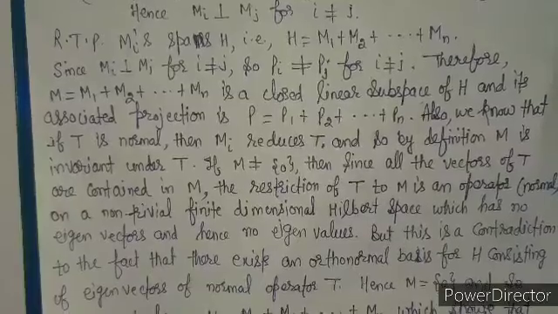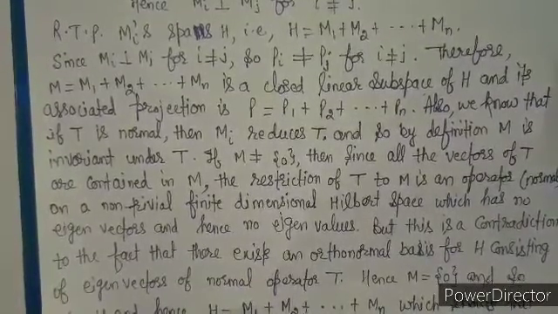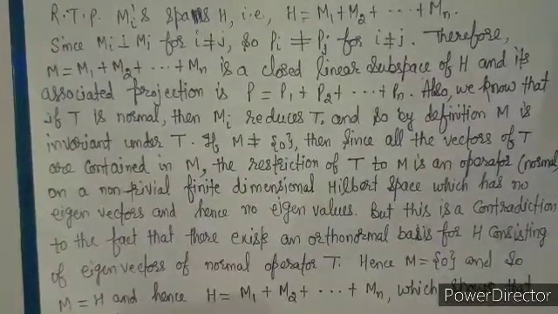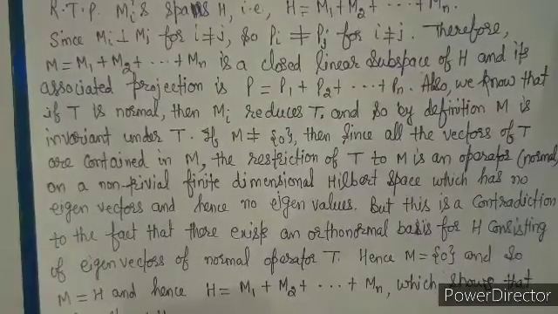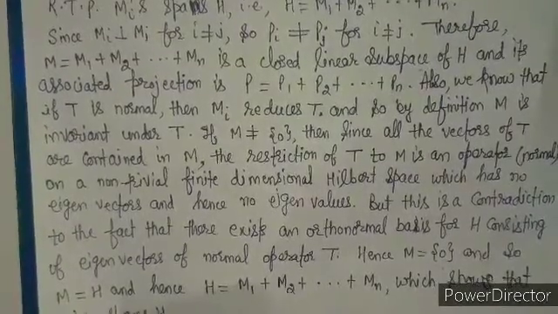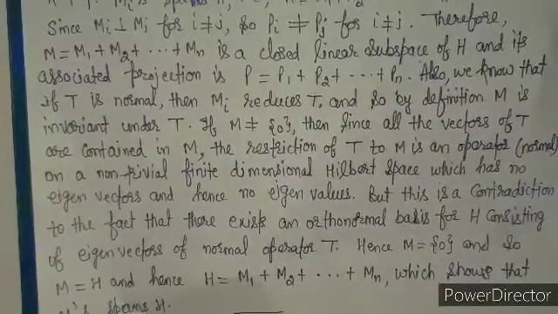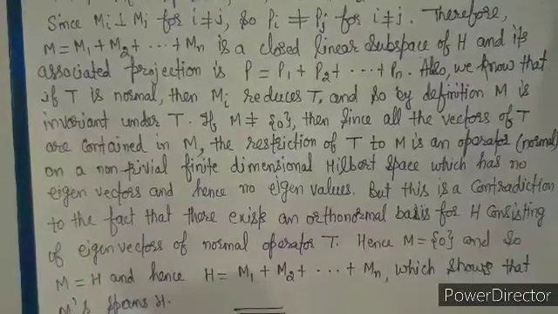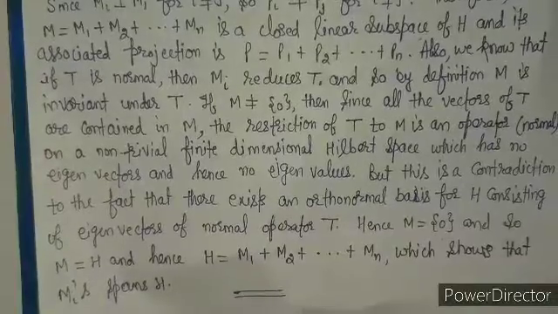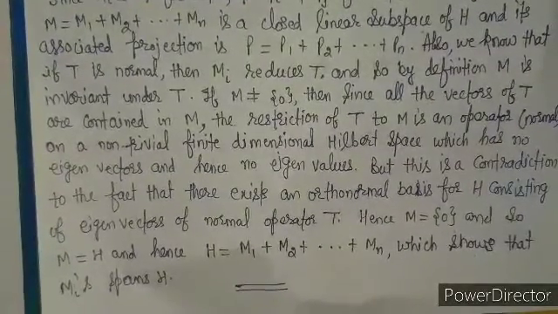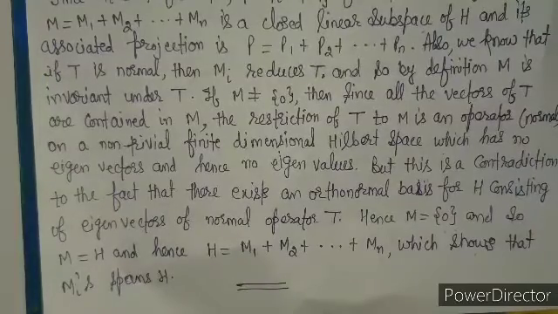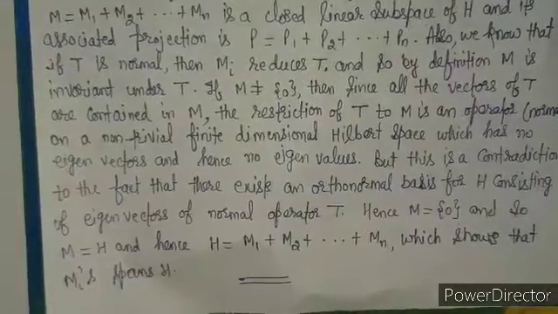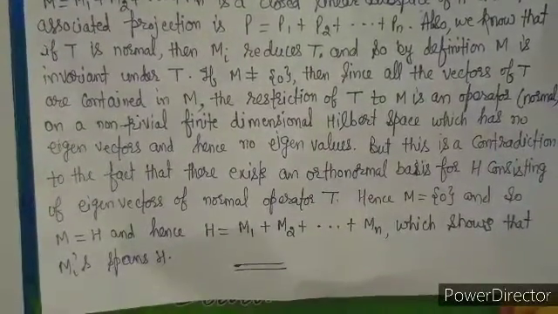And we have read in the previous lectures that if T is normal, then each Mi reduces T, and so by definition this M is invariant under T. These are the results in functional analysis when we read about operators, normal operators, unitary operators. That's why we say that if M-perp is not equal to 0, then since all the vectors of T are contained in M-perp, the restriction of T to M-perp is an operator, and this operator, you know very well, is normal. So we say that a non-trivial finite dimensional Hilbert space has eigenvectors. If it has no eigenvector, then it has no eigenvalues.